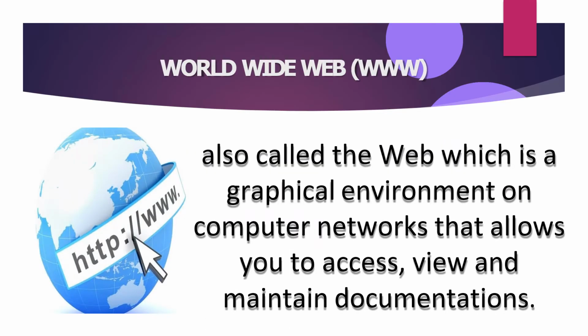Next is World Wide Web or WWW. The World Wide Web is a graphical interface that allows users to access and view documents online. It is a key component of the internet. Example, accessing Wikipedia for information. So you have to type like www.wikipedia.com. Also, using online shopping sites like Amazon, and so on and so forth.